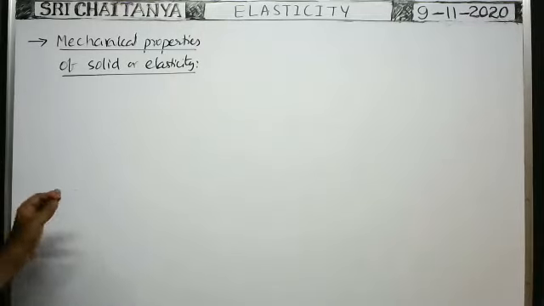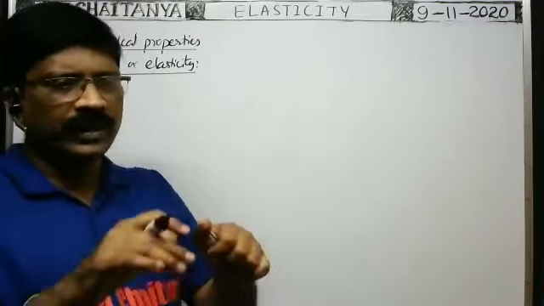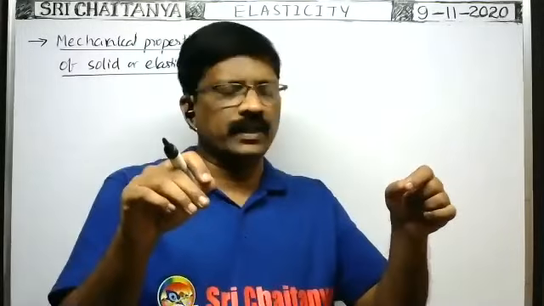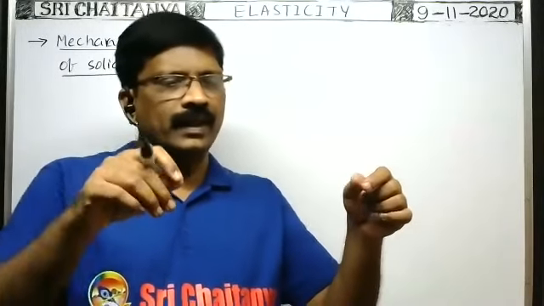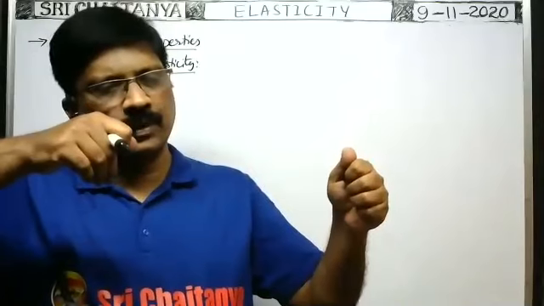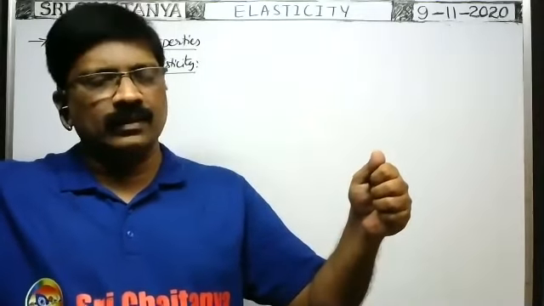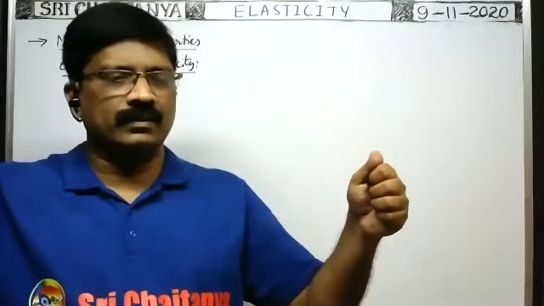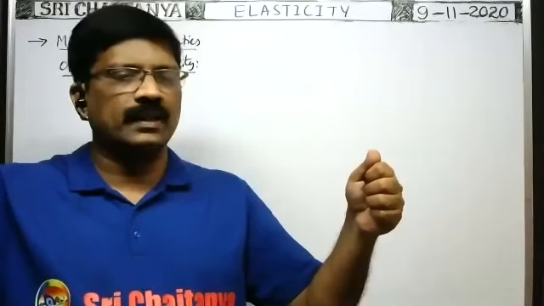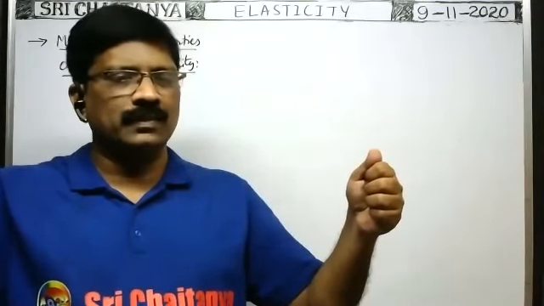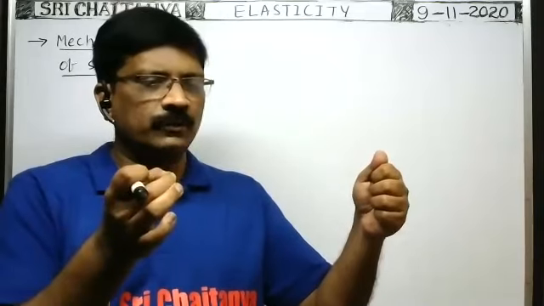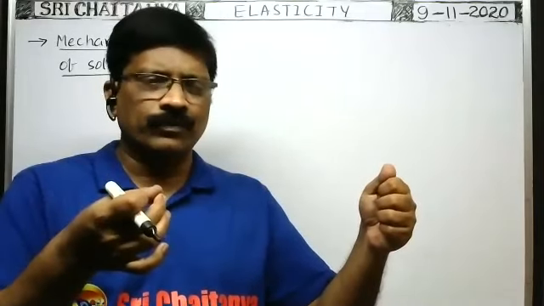Here, elasticity means, suppose you take a rubber cord or a rubber wire. Along its length you apply a force on the rubber cord and pull it. Then the length of the rubber cord increases. Then we can say some elongation takes place in the rubber cord. When you release it, it automatically comes back to the original position. It acquires the original size now.